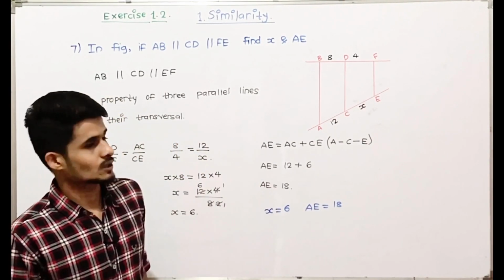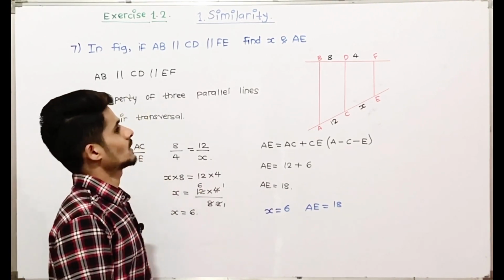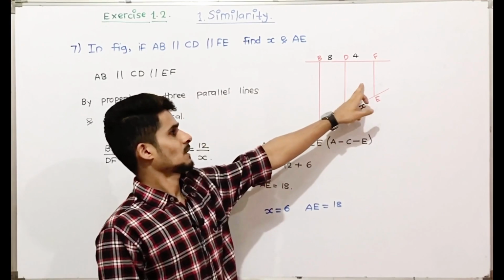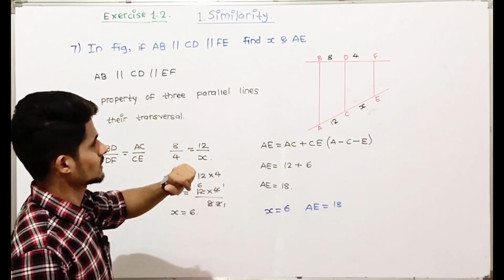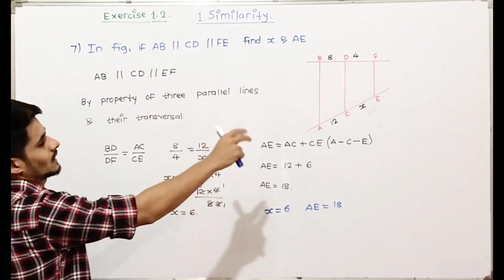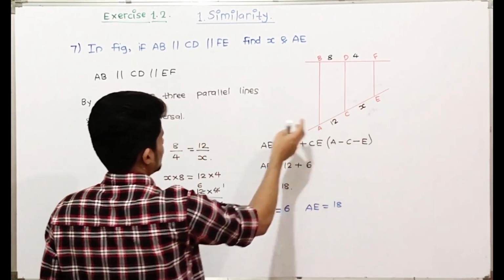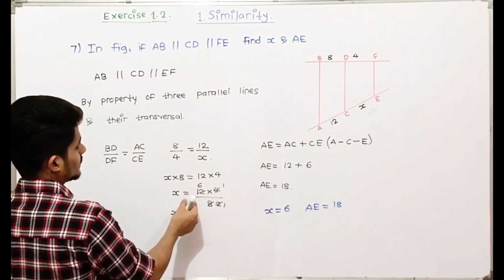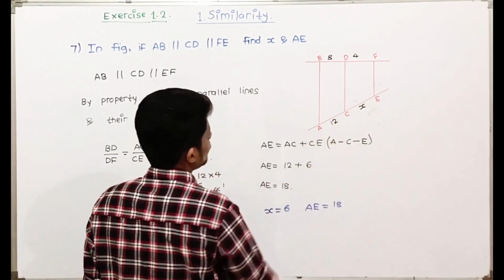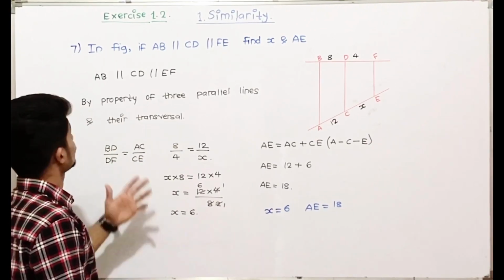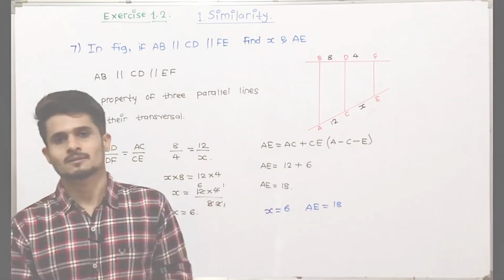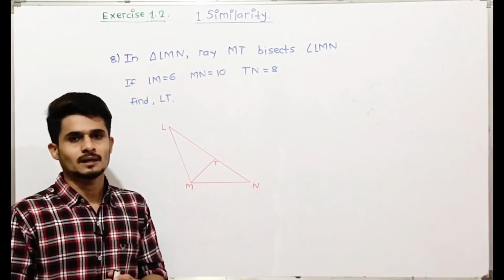So in this question, we just have to use the property of three parallel lines and their transversals. We take the ratios, which will be equal, substitute the values, find the value of X, and after that find the value of AE. So this was question number 7. Similarly, we will see question number 8.